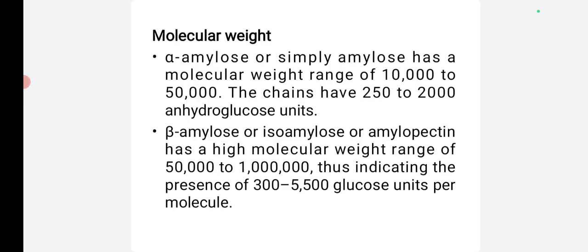The chains have 250 to 2000 anhydroglucose units. Beta amylose or isoamylose or amylopectin has a high molecular weight range of 50,000 to 1 lakh Daltons and consists of 300 to 5500 glucose units per molecule of amylopectin.